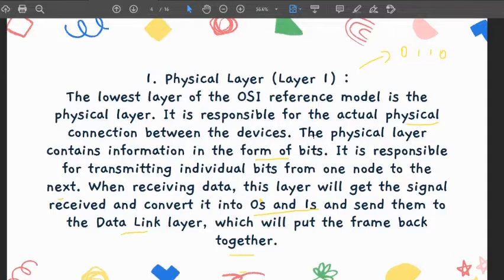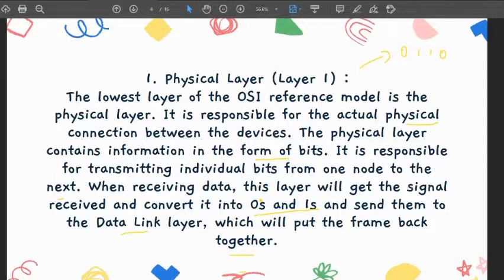Next, whatever data is received is received in the form of bits. Also, it is responsible for transmitting individual bits from one node to another. Now this layer gets the signal received, as soon as the signal is received it converts it into zeros and ones, and those zeros and ones are sent to the data link layer.